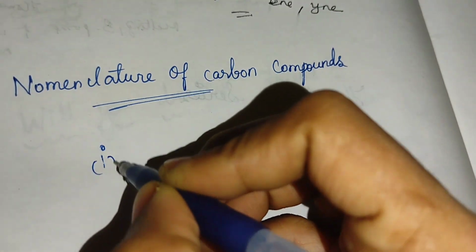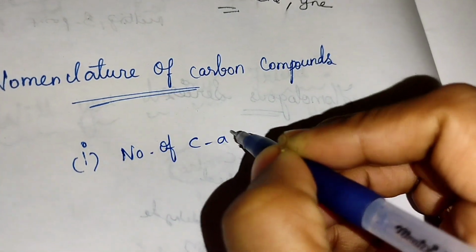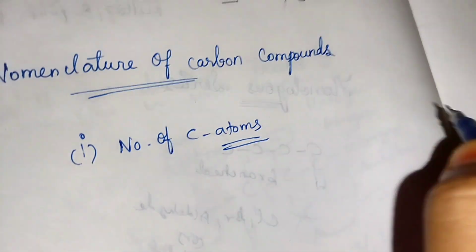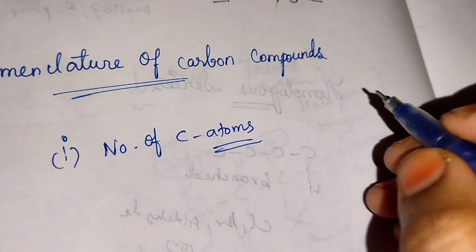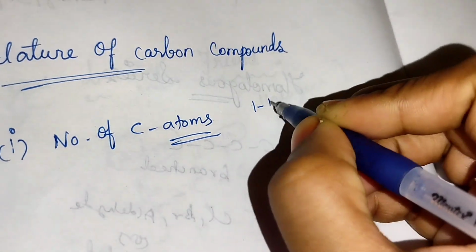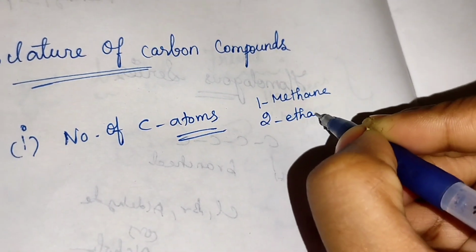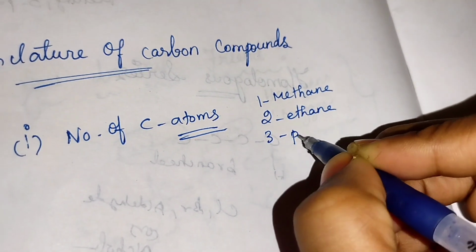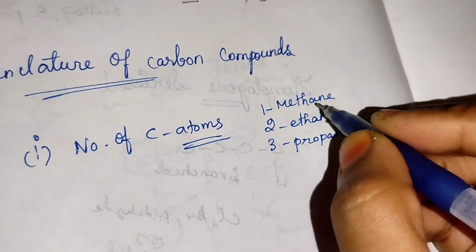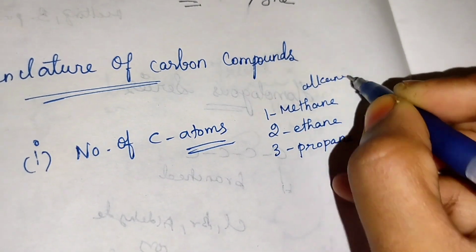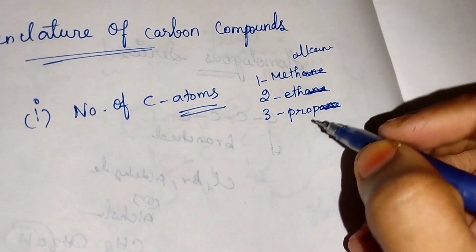And what is the first point? How many carbon atoms? It depends on the number of carbon atoms present in the main compound. For example, one carbon atom means methane, two carbon atoms means ethane, three carbon atoms means propane. Meth, eth, prop only will come. For alkane, I am just saying an example. This is meth, eth, prop only for the number of carbon atoms.